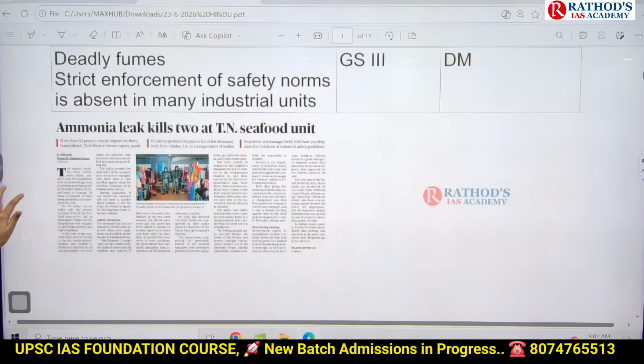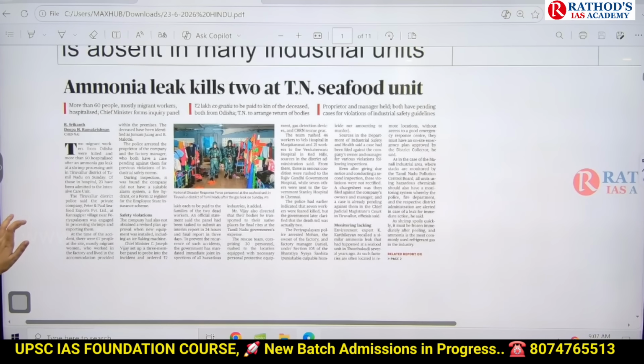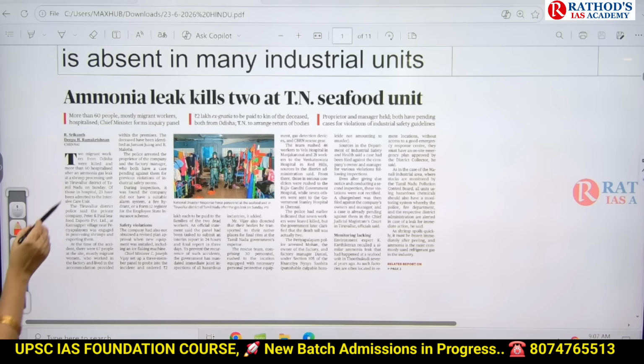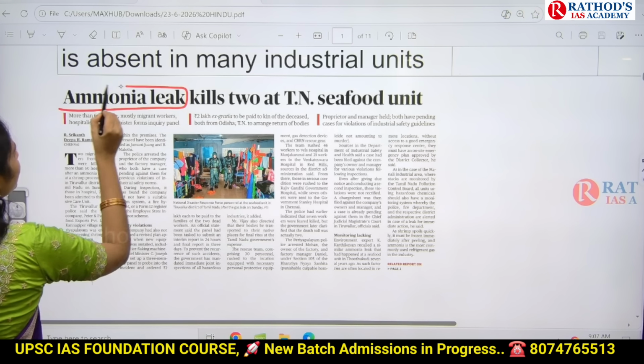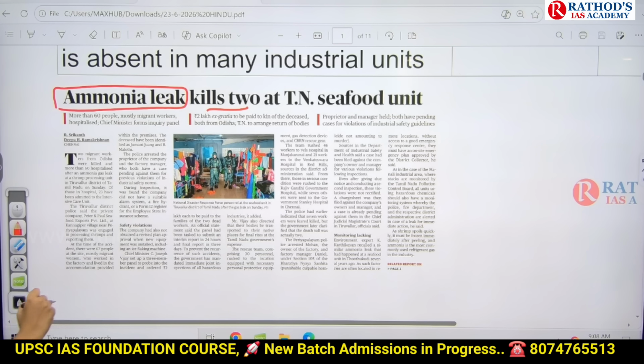Okay, so this article is... read out the title. Ammonia leak kills 2 in Tamil Nadu seafood unit.